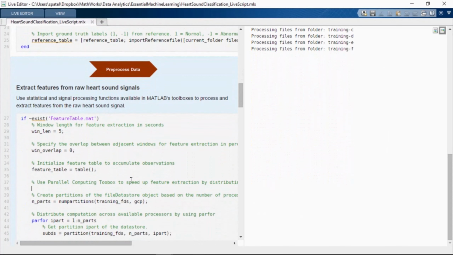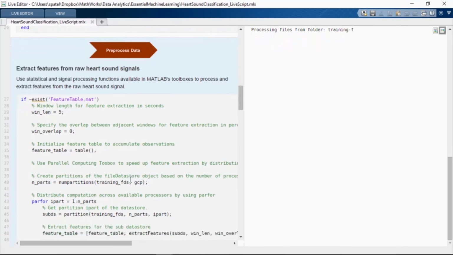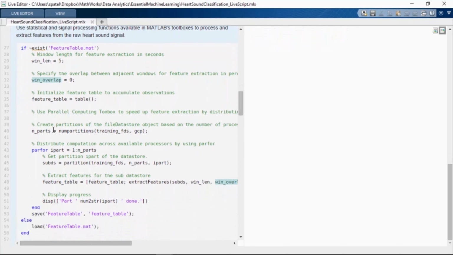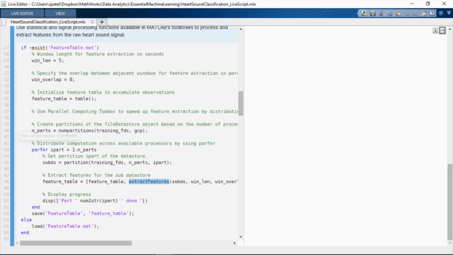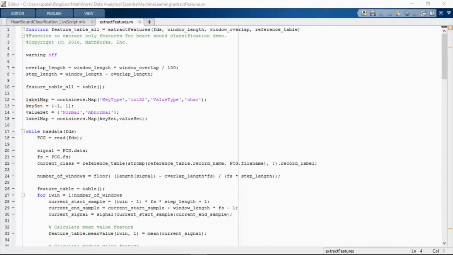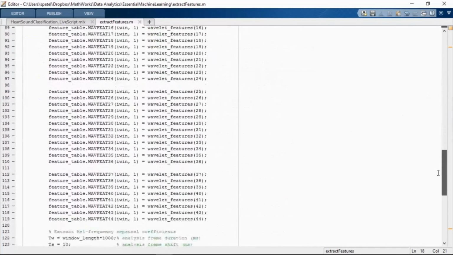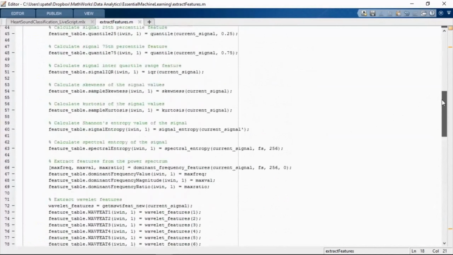So we now move from the data exploration stage to the preprocessing stage. In this step, we will process and extract a set of features from the raw heart sound signal using 5-second non-overlapping windows. Both of these computations happen in the extractFeatures function. Let's take a look at it.